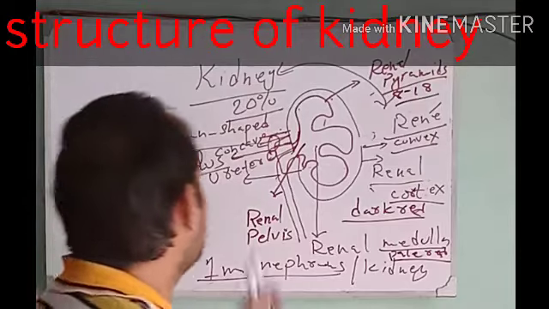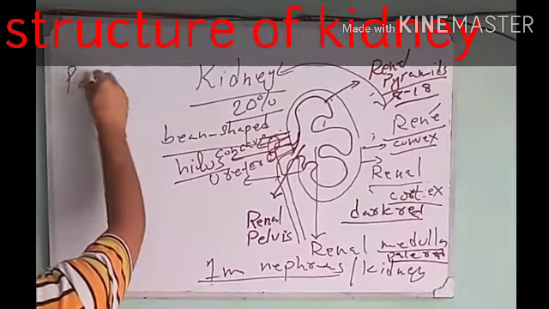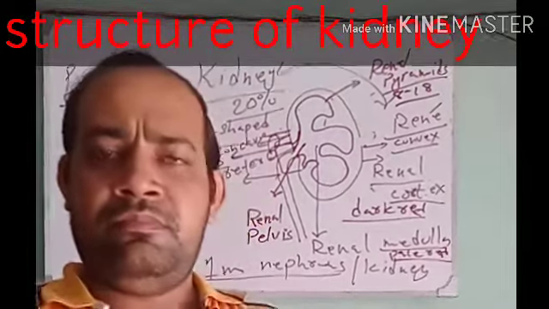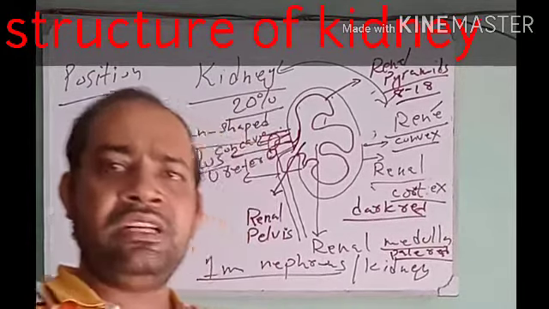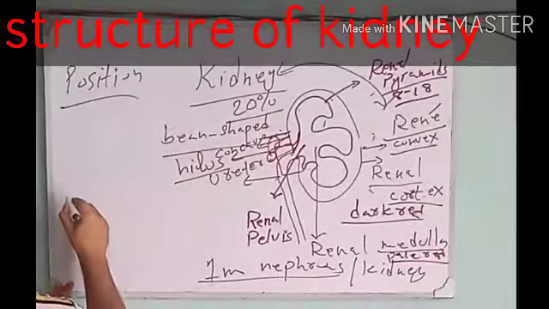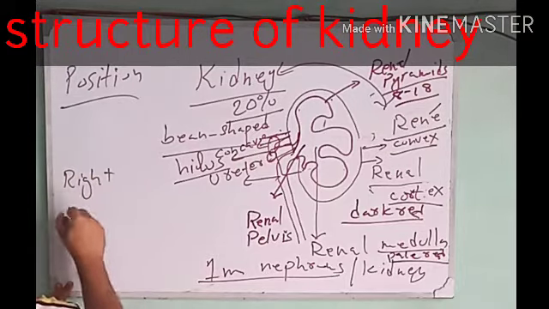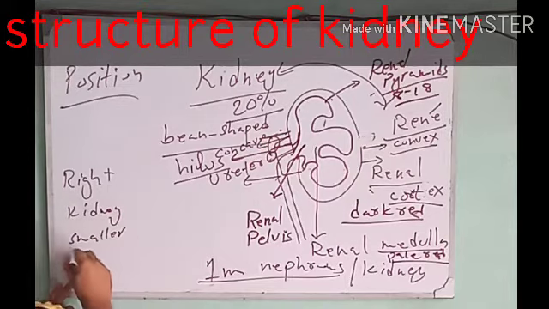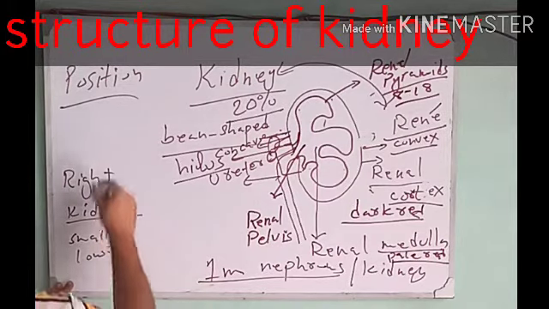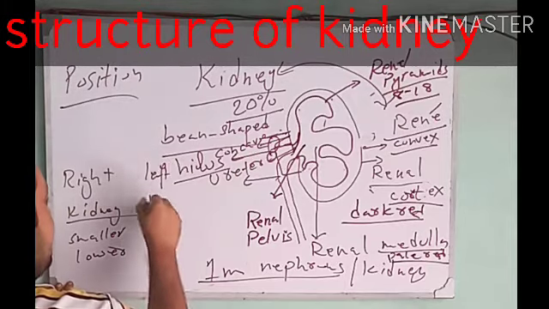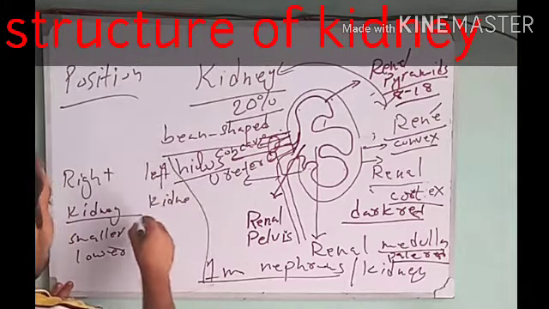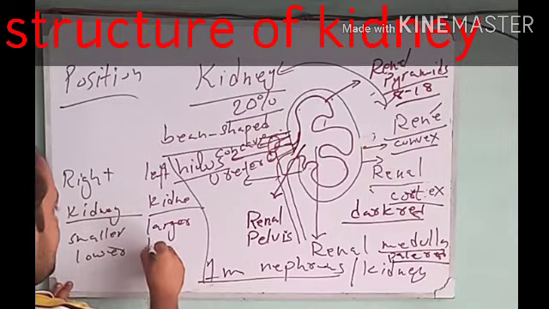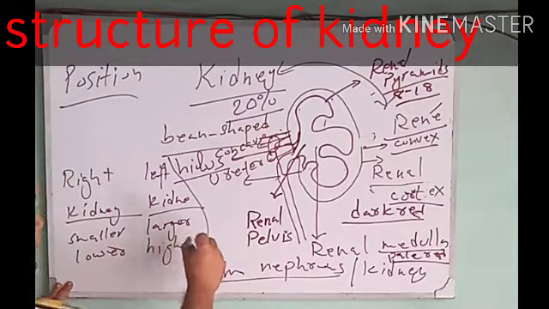When we talk about the position of the kidneys, there is one kidney on the right side and one on the left side. The kidney present on the right side, the right kidney, is smaller and lower in position as compared to the left kidney. The left kidney is larger as compared to the right kidney, and also it is higher in its position.